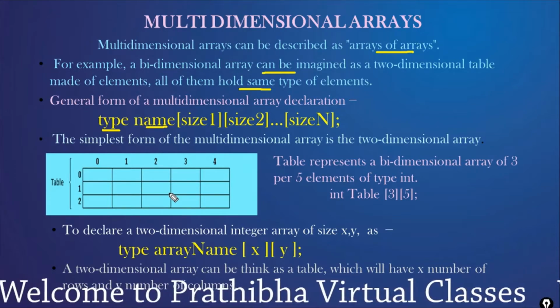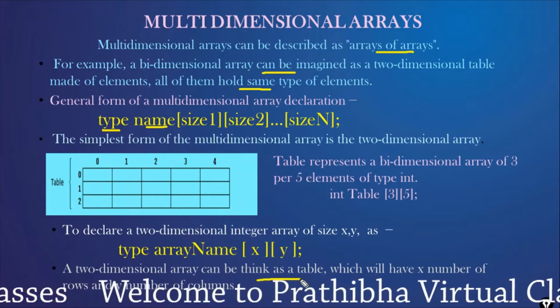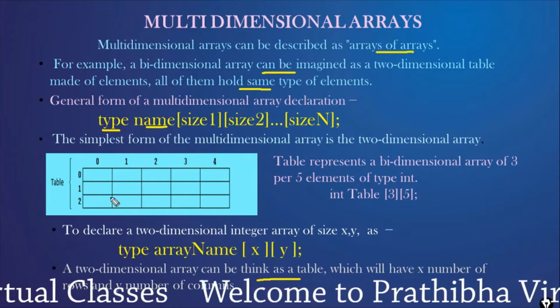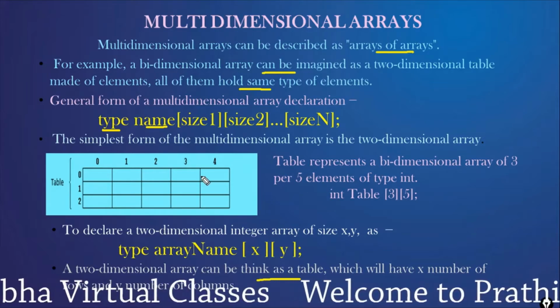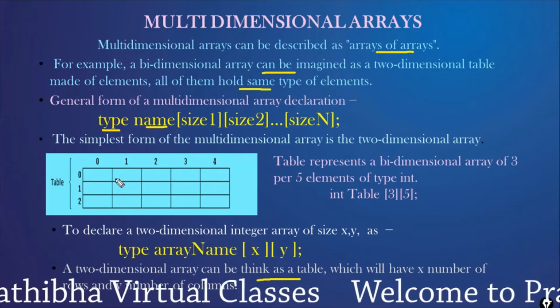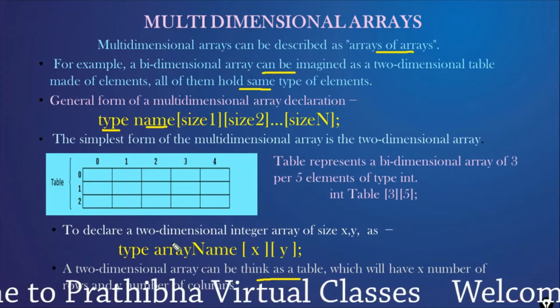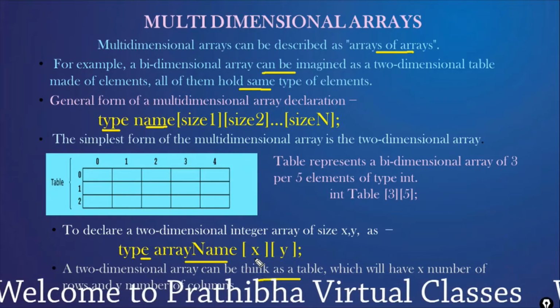A two-dimensional array can be thought of as a table, which is the most commonly used multi-dimensional array. This has 3 rows and 5 columns. The array's indexes always start with 0. So 5 columns is 0 to 4, and 3 rows means 0 to 2. This is the declaration of the two-dimensional array: data type, array name and two indexes.